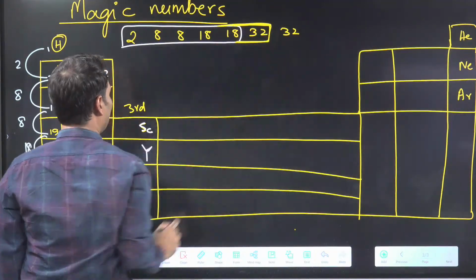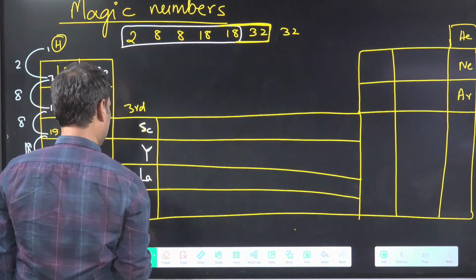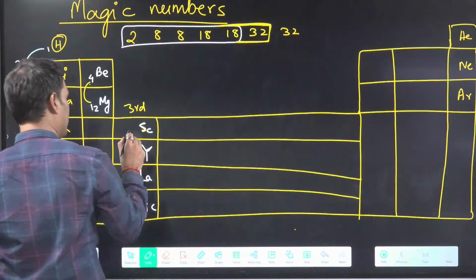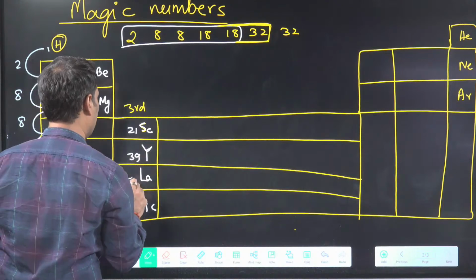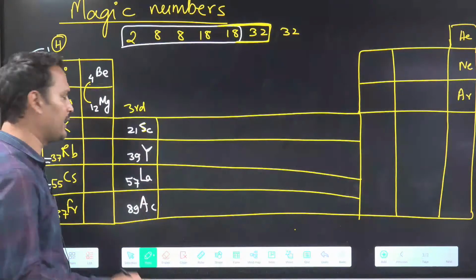So scandium, yttrium. Then what is there? Lanthanum. Then what is there? Actinium. Do you know the atomic numbers? Yes, sir, this is 21, this is 39, this is 57, this is 89. So many times we have written this.